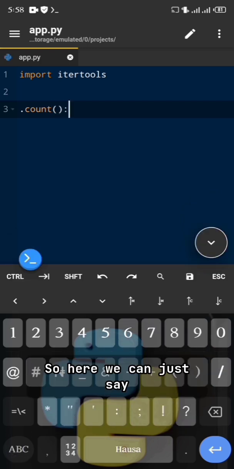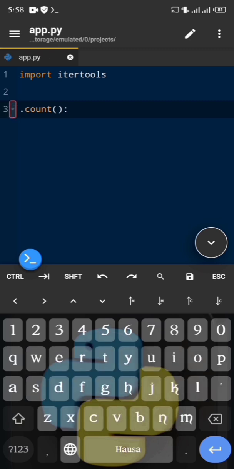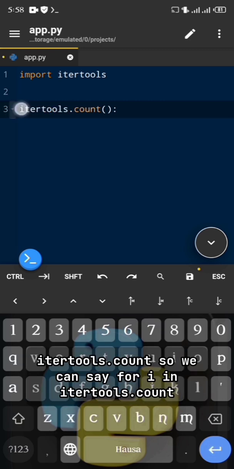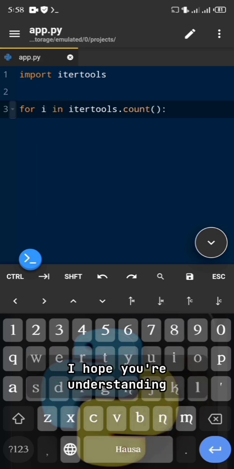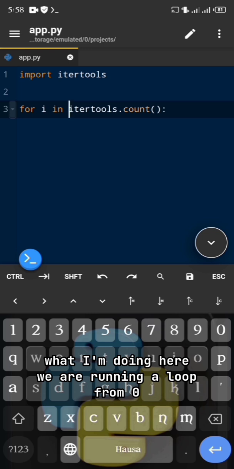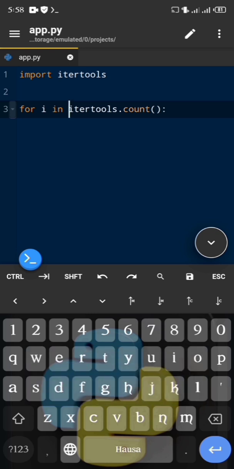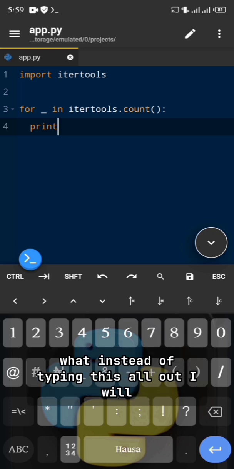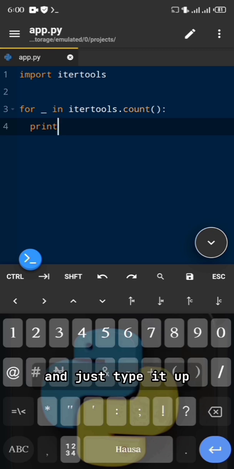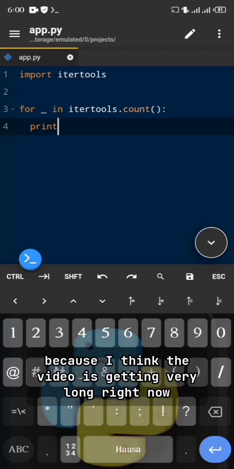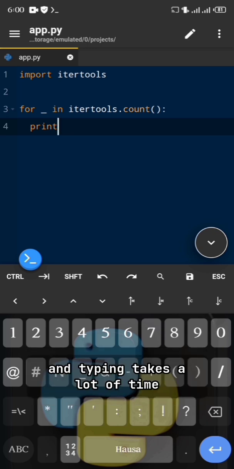So here we can just say for I in itertools.count. I hope you're understanding what I'm doing here. We are running a loop from 0 to infinity. Actually, you know what? Instead of typing this all out, I will just pause the video and type it up, and then I'm going to explain, because I think the video is getting very long right now, and typing takes a lot of time, especially on the phone.